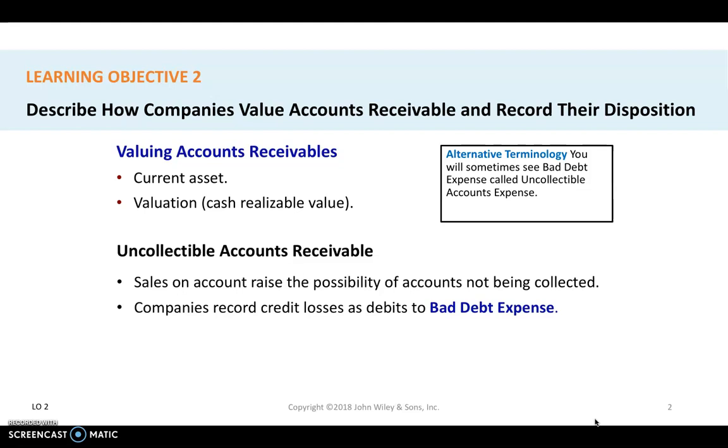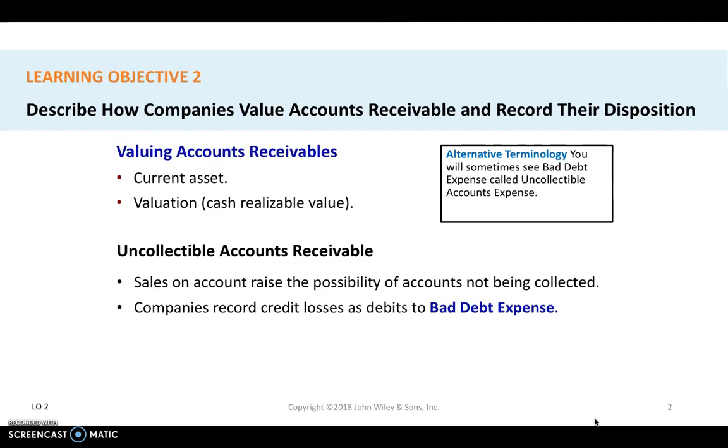So the question is, why do they extend credit to customers that are not going to pay us? Well, the answer is that we really don't know. The company does their due diligence before they extend credit, but there are events in the future that are out of the control of the company.